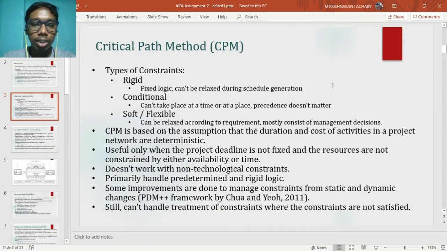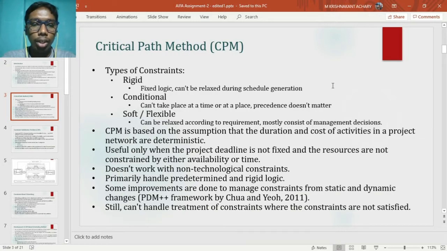Second one is conditional constraint. The constraints such as welding work should be done in isolation for safety reasons as it produces sparks. It is a conditional constraint. Here two events cannot be done at a same time or a same place due to safety reasons. Here precedence of activities doesn't matter.